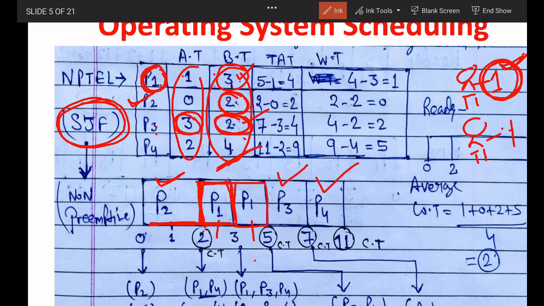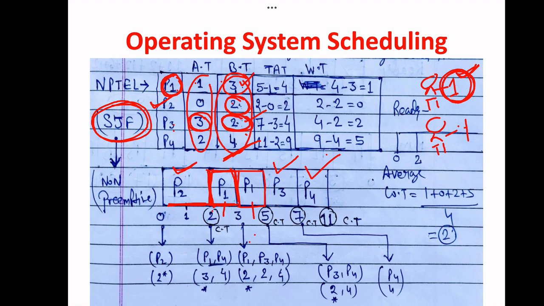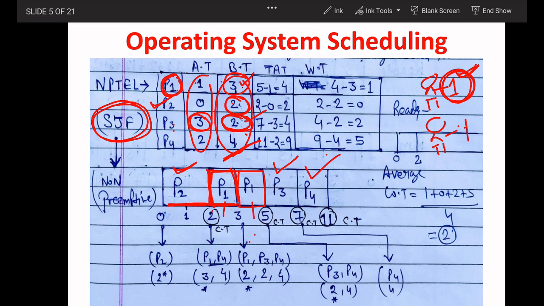So now this is my Gantt chart. According to this, we already discussed the completion time and the chart, so I will not discuss it again. So P2 completes at 2, P1 completes at 5, P3 completes at 7 and P4 completes at 11. So now you can calculate the turnaround time as well as the average wait time.